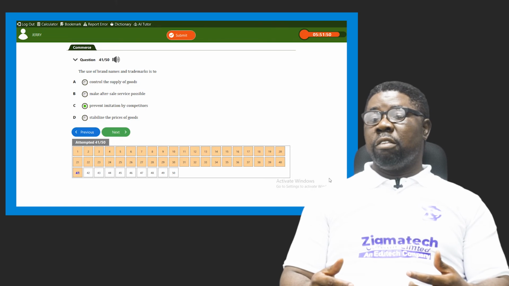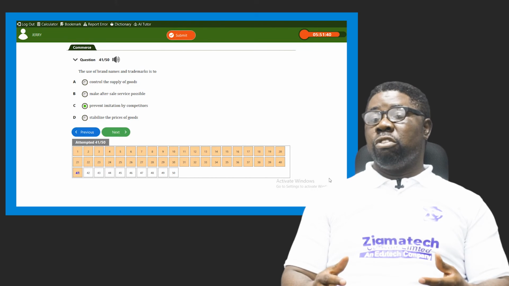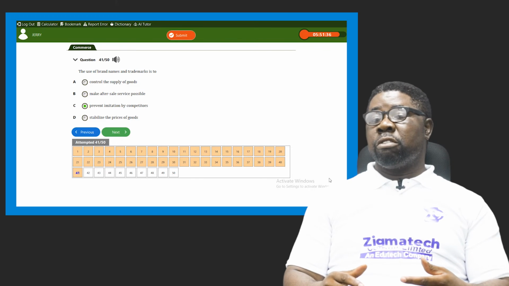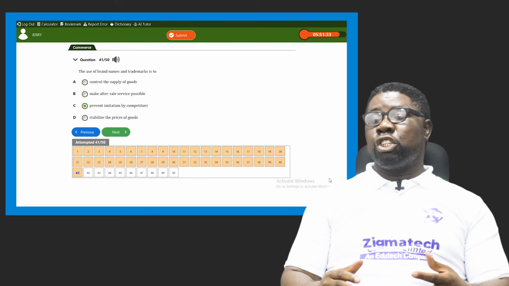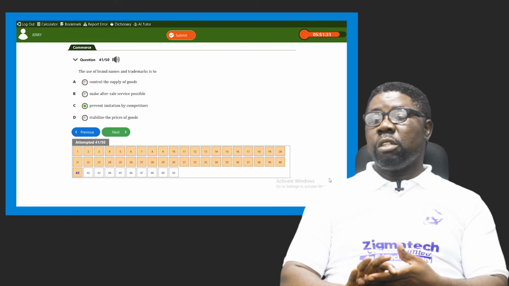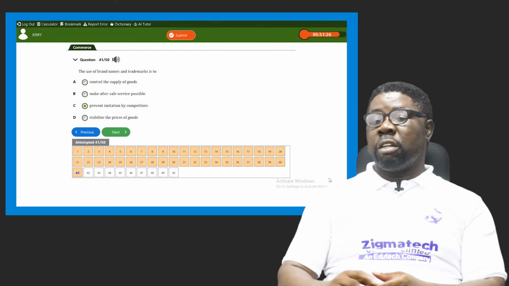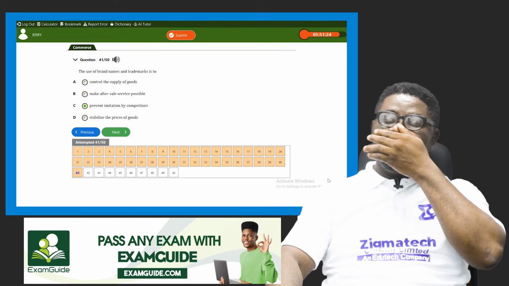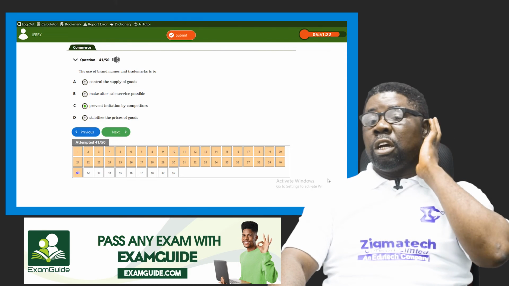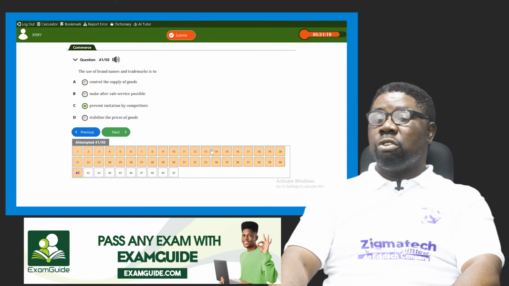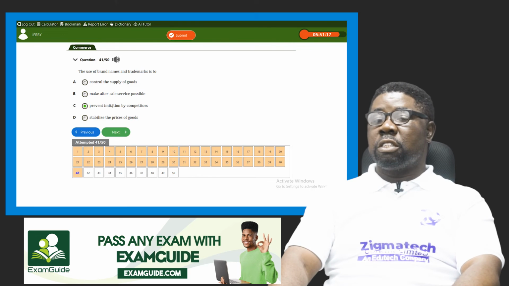Now, these are the things that they use to differentiate their products from the other company's products. The images, the logos they have, the names they give to their own brand of products make it different from other companies' products. So you can easily differentiate what theirs is and what others are not. So you can easily do that. So in this case, it helps the company to prevent imitation by competitors. So our answer is what? Our answer is option C.